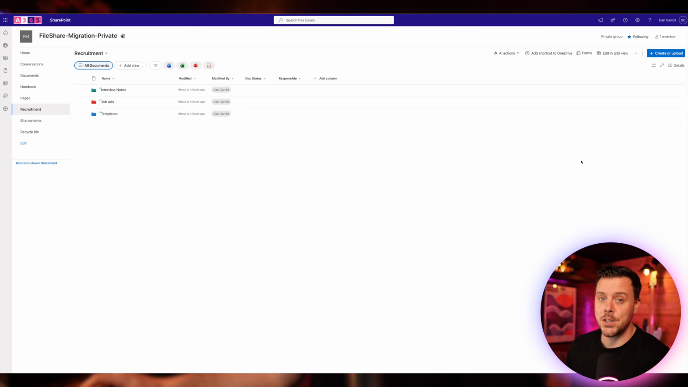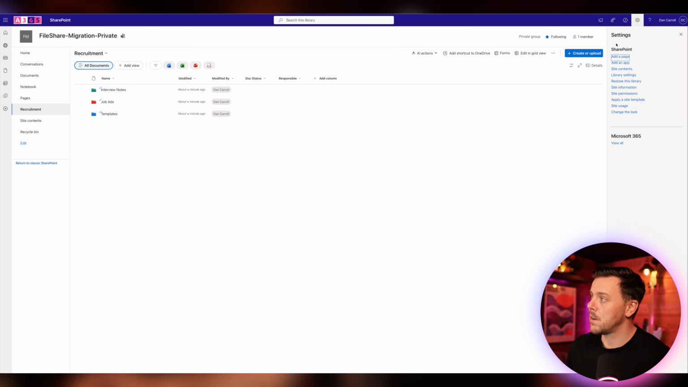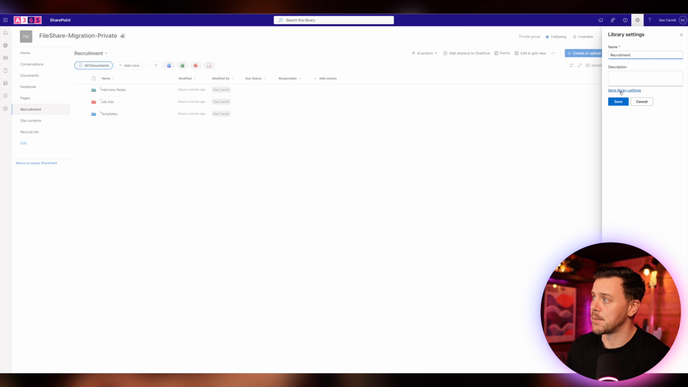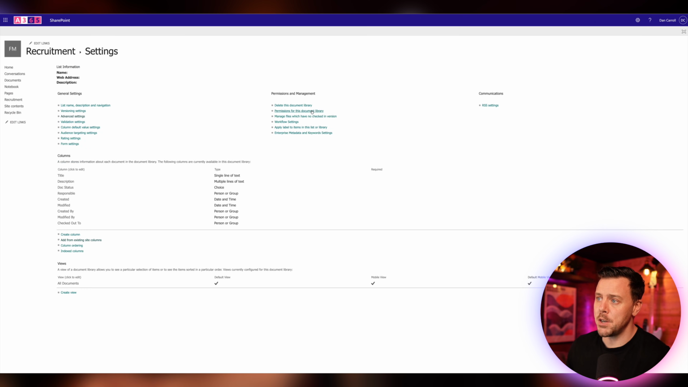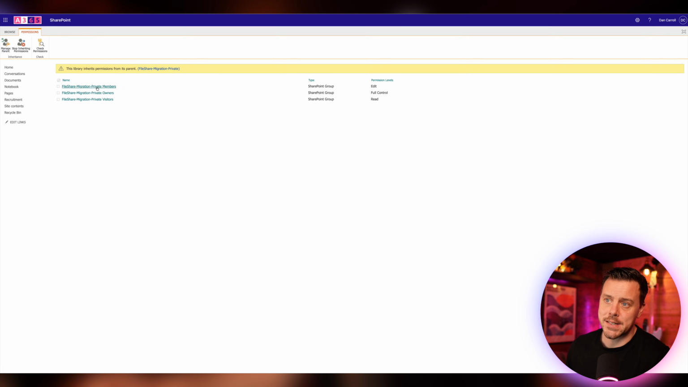So at the moment, the library is inheriting the permissions from the site. So whoever's an owner of the site owns everything. Whoever's a member can edit everything. And if there's any visitors, they can only view. But we might want to change that here. So where we manage the permissions on this library, we can come up to the cog, again, back into library settings, more library settings. We can go to permissions for this document library, and we can see here, these are the default permissions that we have in here.